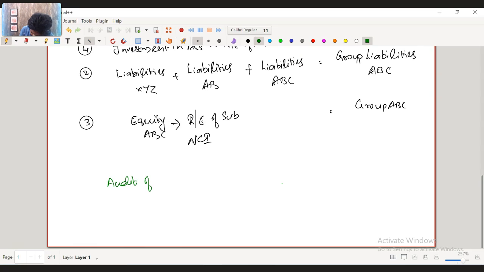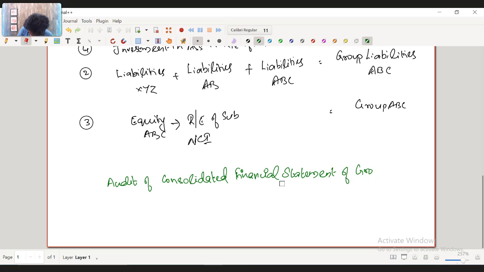So the audit of consolidated financial statements of the group is called a group audit.